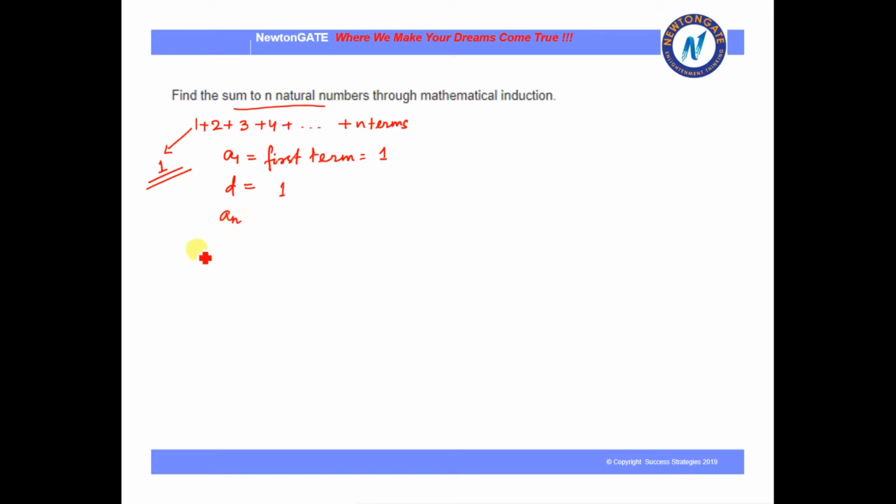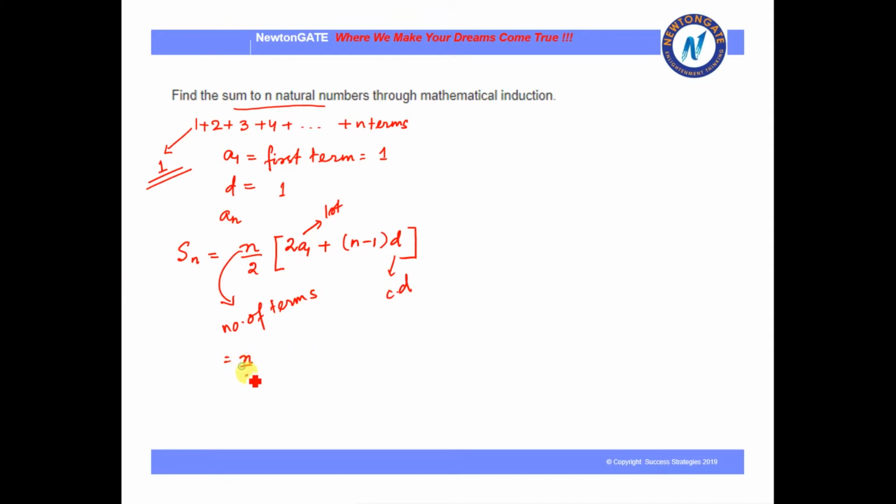Now the sum of an AP series is n by 2 into 2a1 plus n minus 1 d. A1 is the first term, D is the common difference, and n is the number of terms. Now let us put in the values we already know.